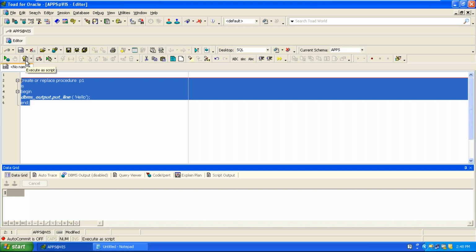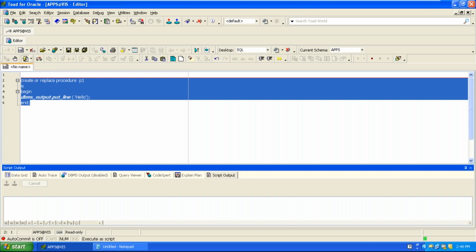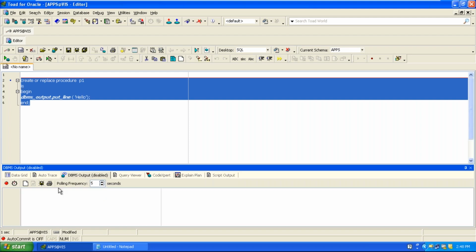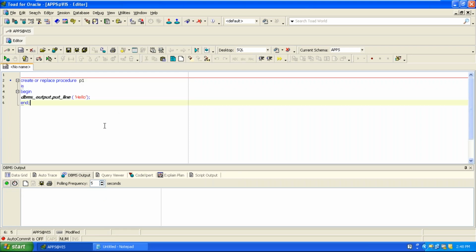Execute as a script. When you execute as a script, what is the response you're getting? The response is that the procedure is created. If you want to execute the procedure, first you should enable the DBMS output. It is disabled by default. When you click on this button, it will be turned on. Now the DBMS output is on.